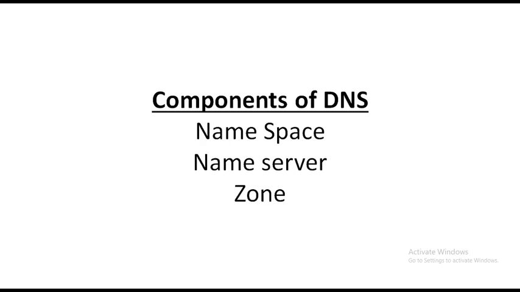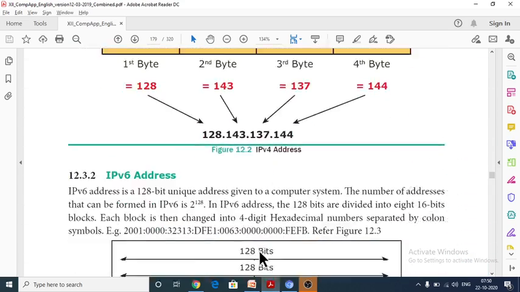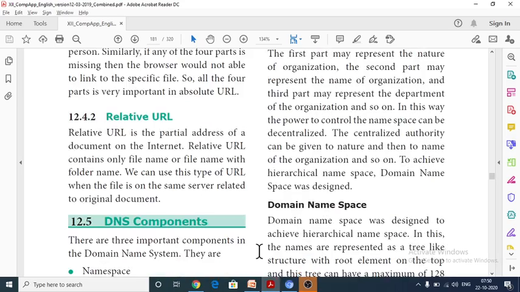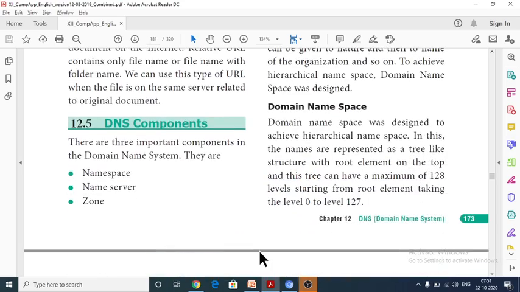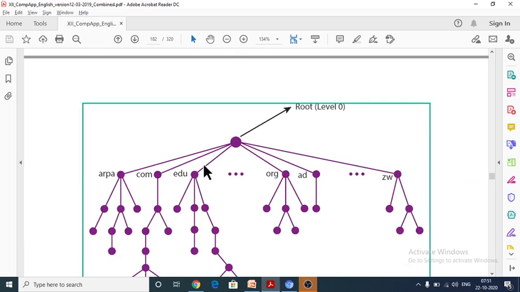This tree can have a maximum of 128 levels, from level 0 to 127, starting from the root element.